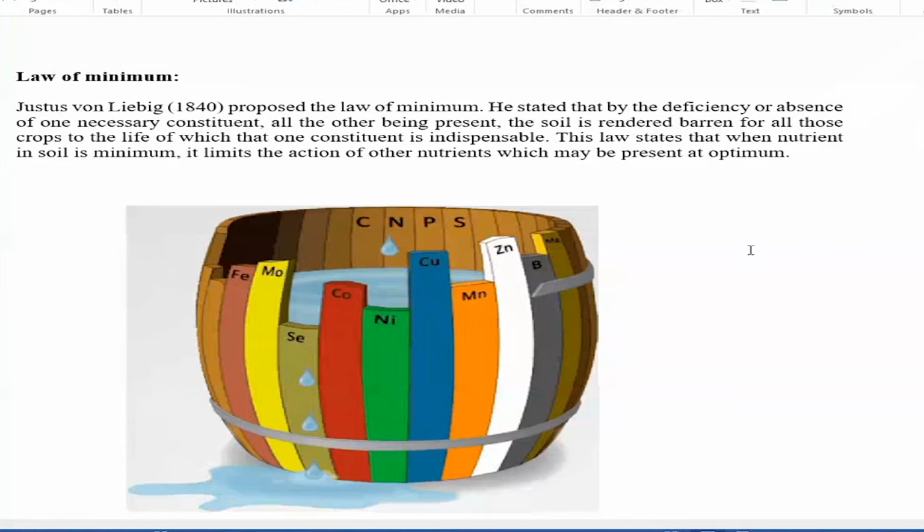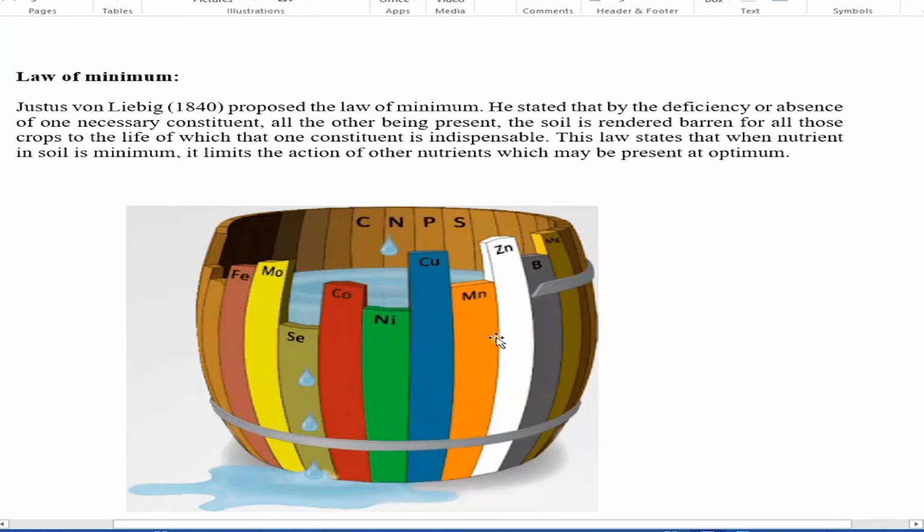That means to have a maximum production of a particular crop, all the required nutrients for the crop have to be satisfied from the soil. So he has given the example of the water barrel. Suppose it is a water barrel, and these are the wooden plates of this water barrel, and each wooden plate represents a particular nutrient. What will happen now in this? These plates are of different heights. Some are up to this side, and some are here and here.